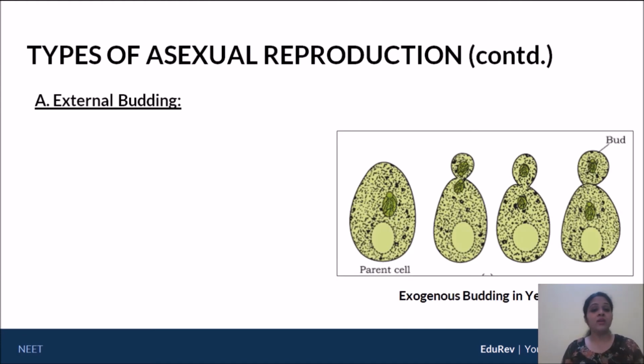Okay, now external budding. If you look very closely at the figure here, this is your parent cell. And from the parent cell you have a small bud being extruded outward. A little bit of cytoplasm moves into the bud, and then you can see that the bud has closed. So very clearly you can see that now this parent cell divides to give you the first daughter cell, and this is the next daughter cell. So the new bud formed is definitely going to be smaller than the original parent, and the two cells are in no way similar in terms of quantity of cytoplasm. In terms of quantity and quality of genetic material, they have to be the same. But in terms of cytoplasm, the bud will have less.